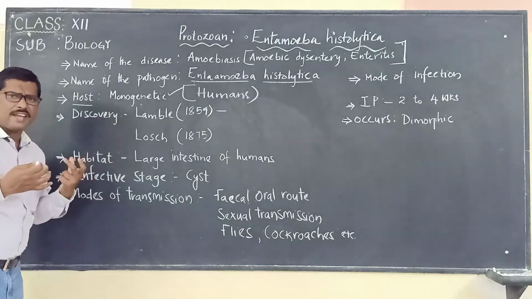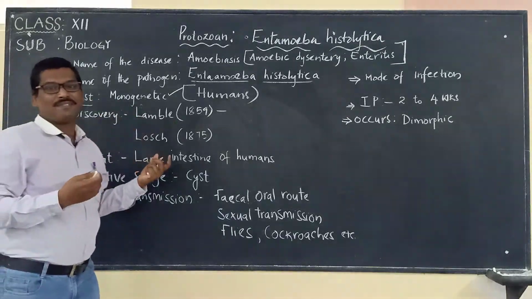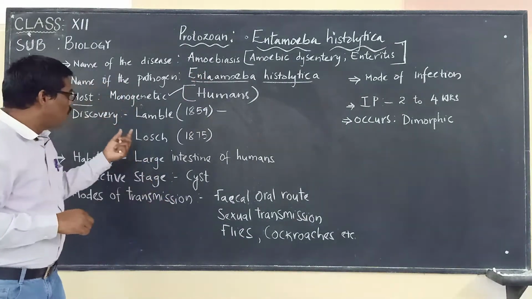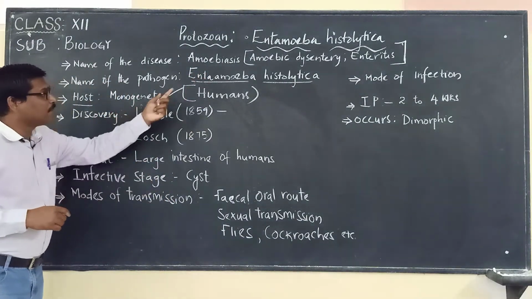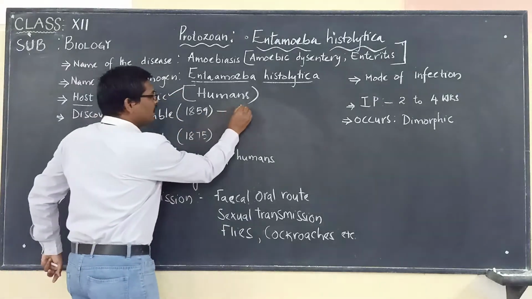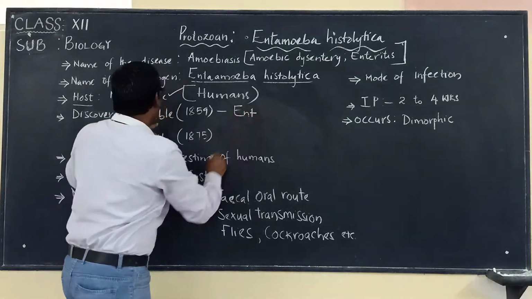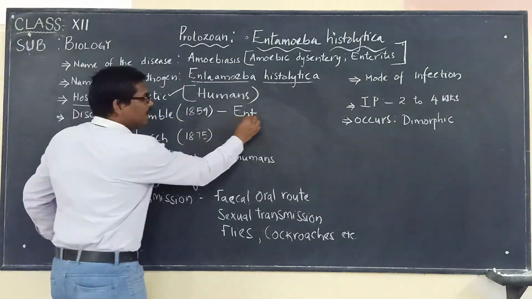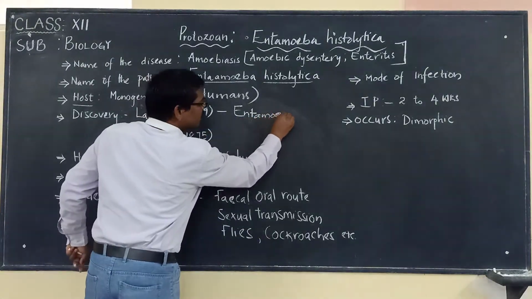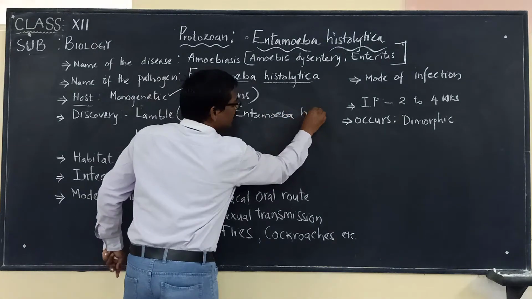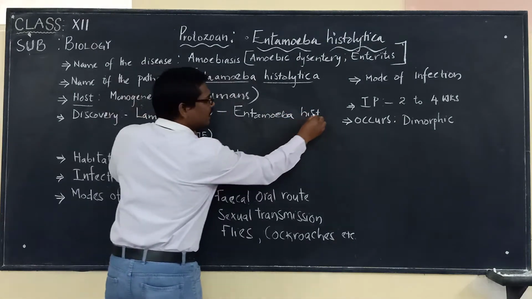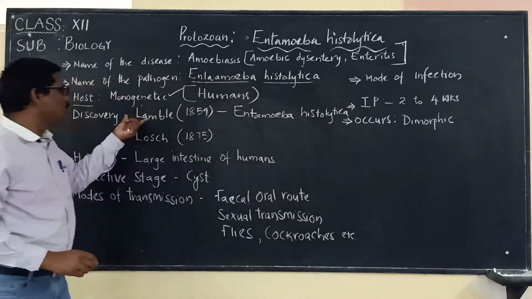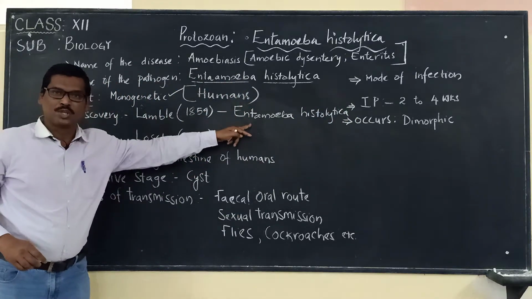Now, for the first time, who is the scientist who discovered Entamoeba histolytica? The scientist who discovered Entamoeba histolytica is Lambert. Lambert in the year 1859 discovered Entamoeba histolytica. In the year 1859, he discovered what? Entamoeba histolytica. He is the one who discovered this protozoan.